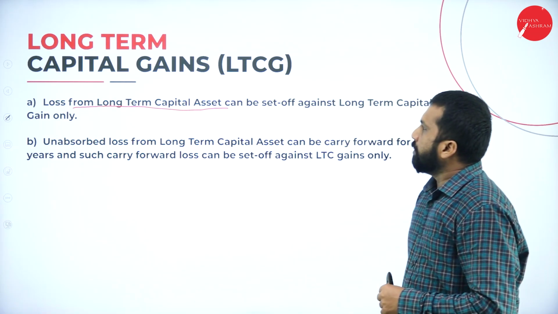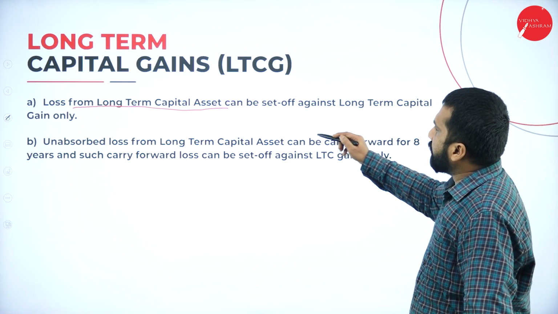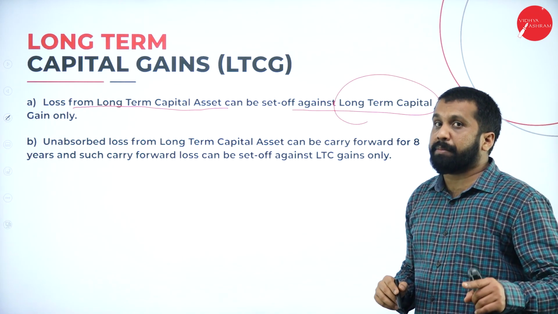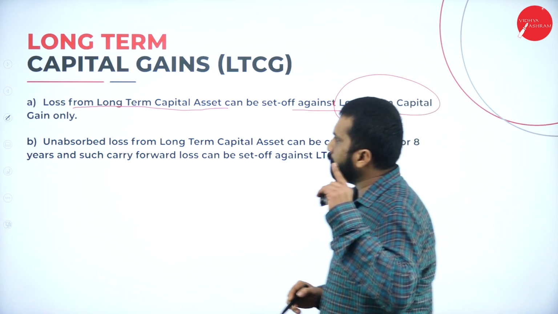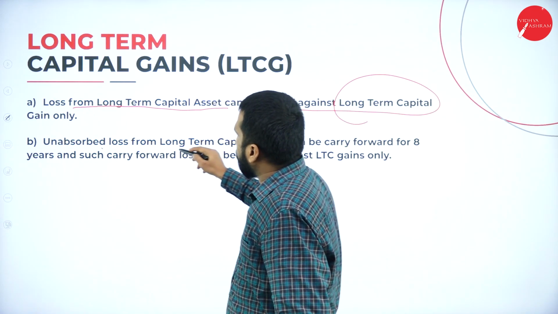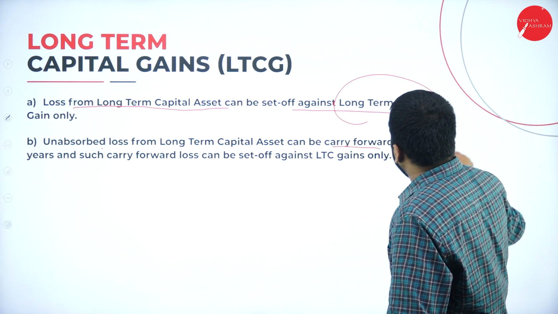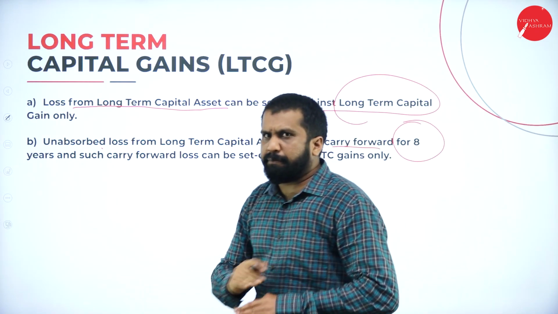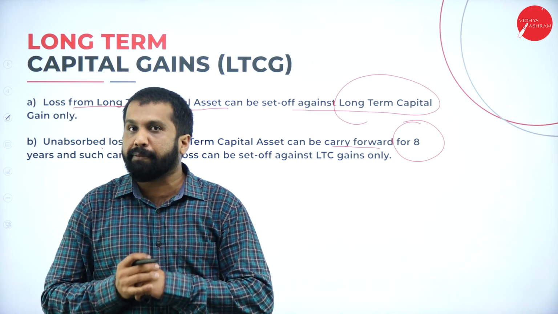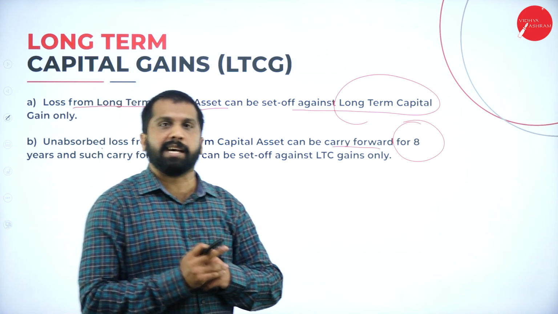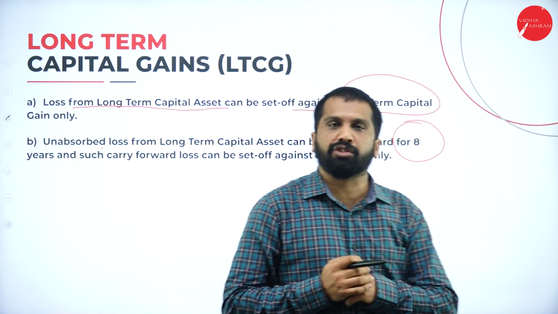Good. Now, loss from long-term capital asset can be set off against long-term itself. It can be adjusted only against long-term. But unabsorbed, if it is not adjusted, then carry forward up to 8 years. Remember, everywhere it is 8 years only, except your speculation.